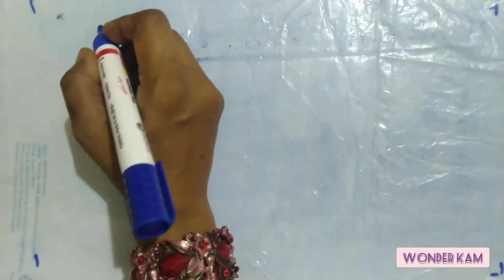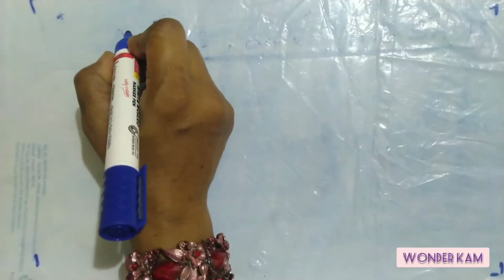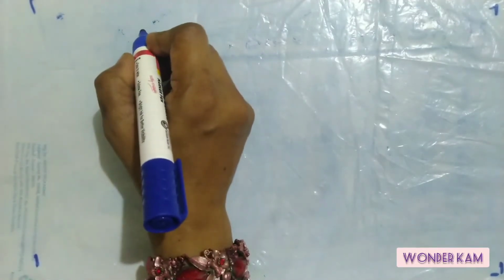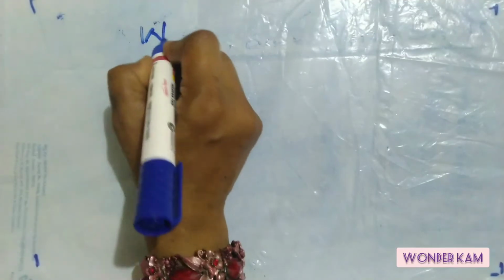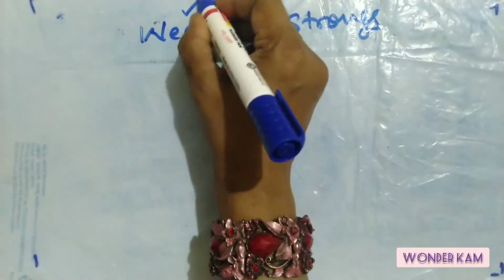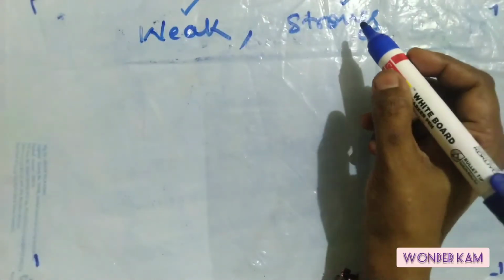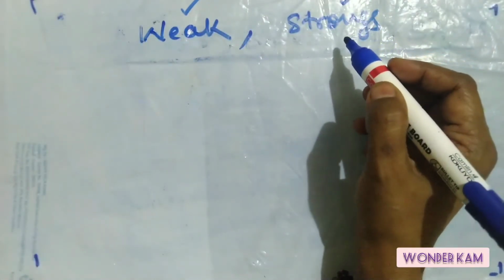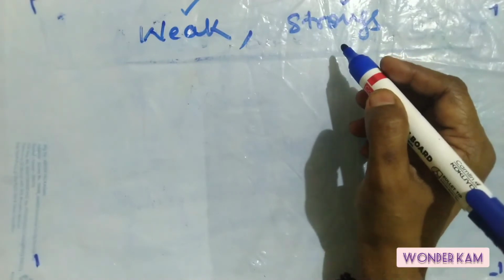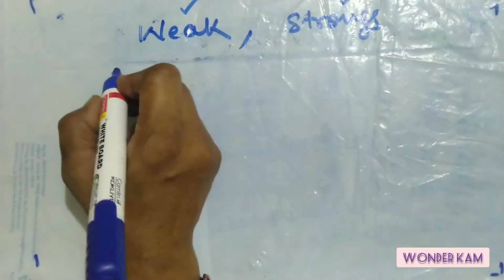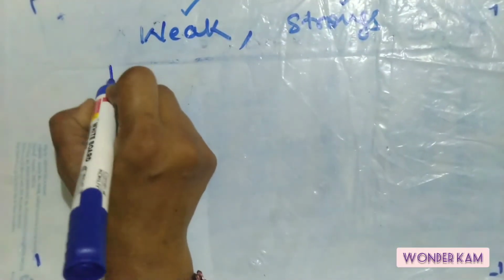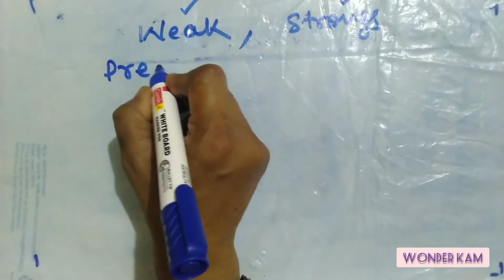So these organic acids are comparatively weak acids, whereas the mineral acids or inorganic acids are strong acids. Just remember, organic acids are weak acids, and your inorganic acid or the mineral acids are strong acids. So I will tell you some preparation methods of these acids.